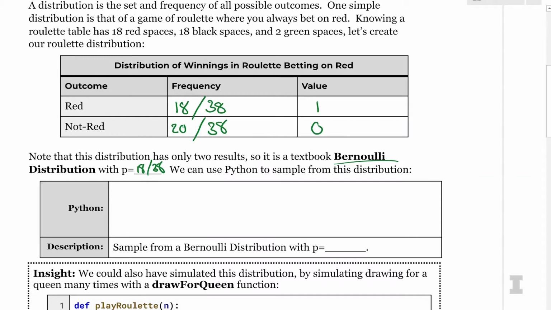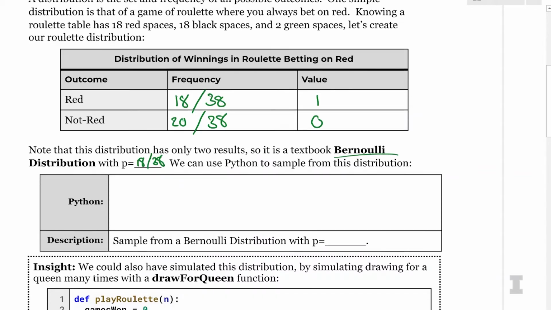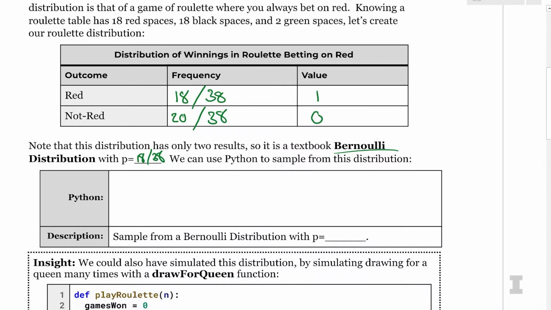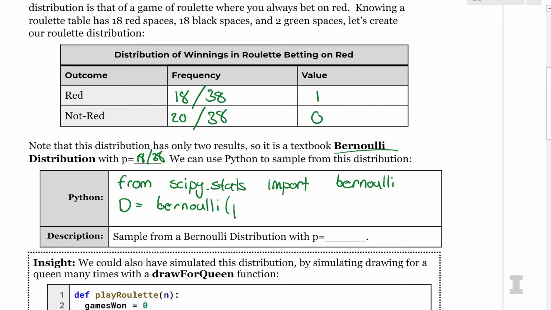So we can use Python to sample from this distribution. To sample from this distribution, we first need to import the distribution. So from scipy.stats, I'm going to import Bernoulli. And then I'm going to create a new distribution. D is equal to a Bernoulli with p equal to 18 out of 38. So this samples from a Bernoulli distribution with 18 out of 38. And I actually want to take a sample from this distribution. So to sample from it, I'm going to do d.rvs, for random value sample.